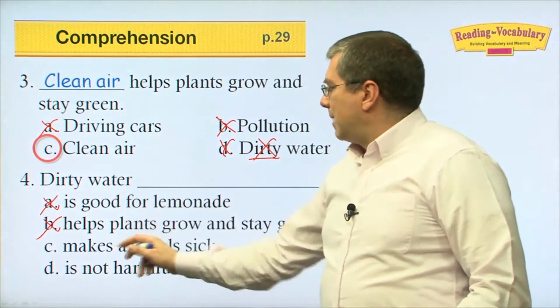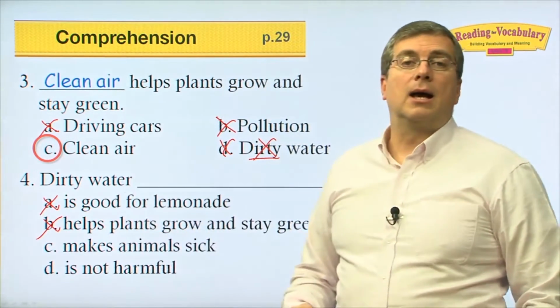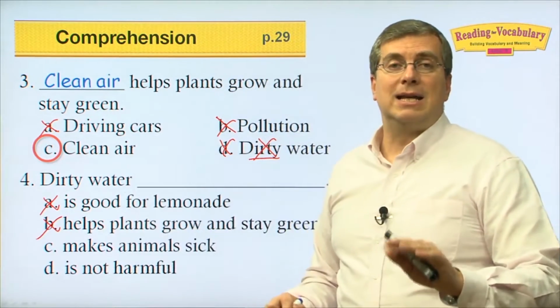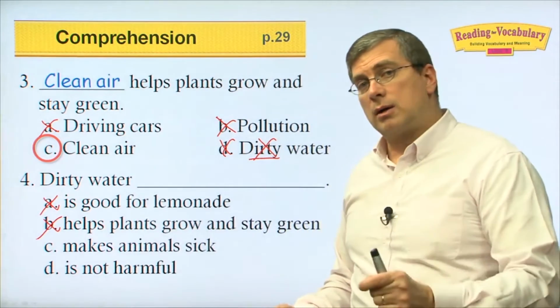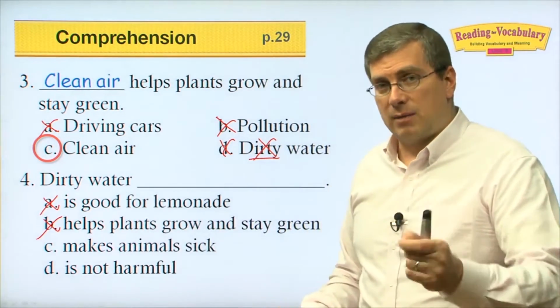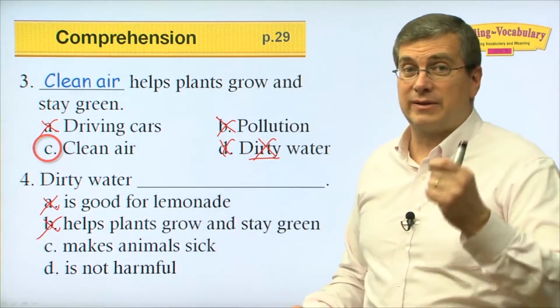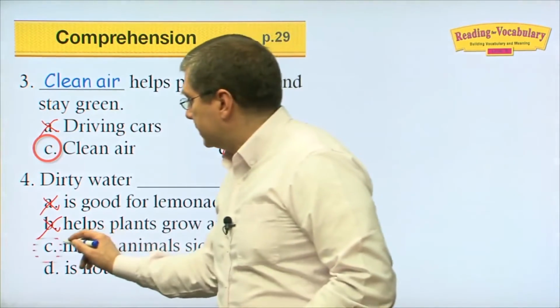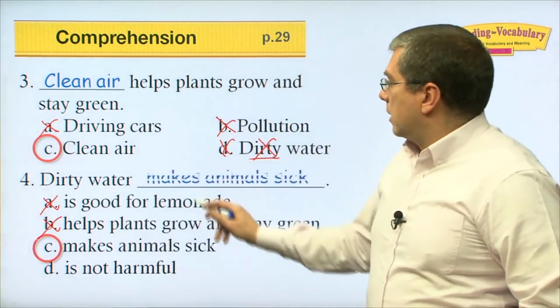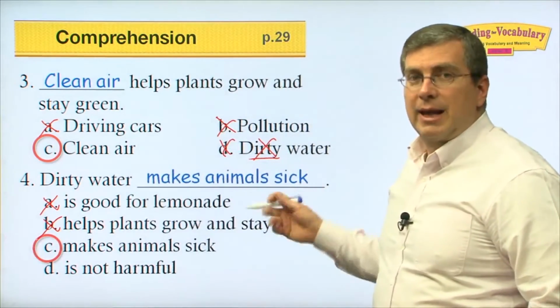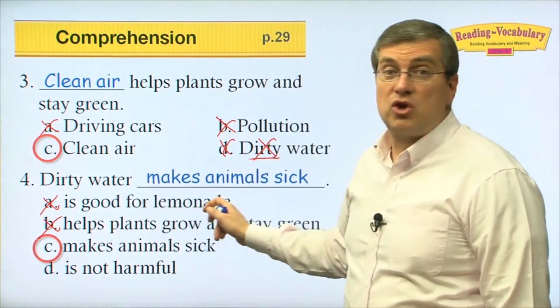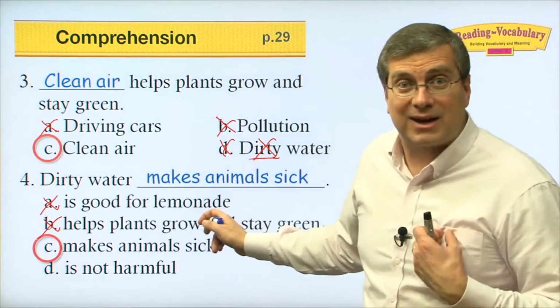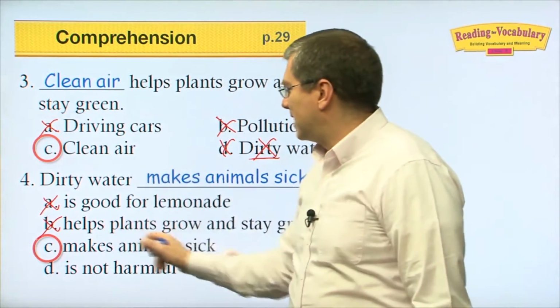C, dirty water makes animals sick. We saw that, or we read that in the reading passage. Dirty water can make animals sick, can also make plants die. So, C is our right answer. Dirty water makes animals sick. Like us too. So let's not put dirty water in our lemonade. We'll get sick, right? So dirty water makes animals sick.